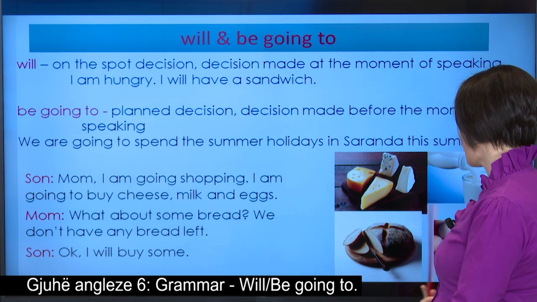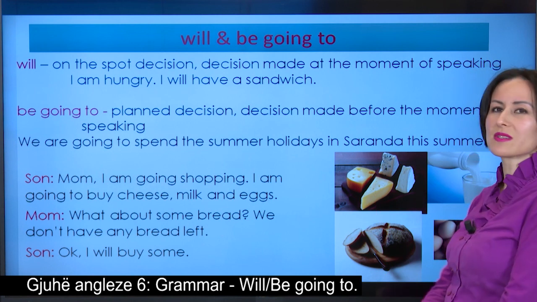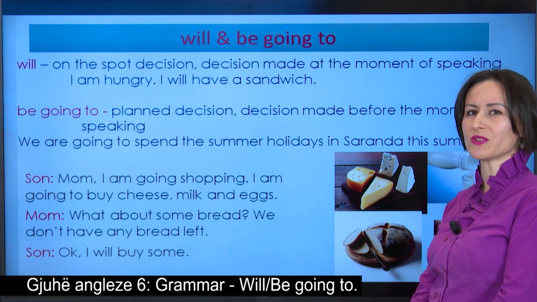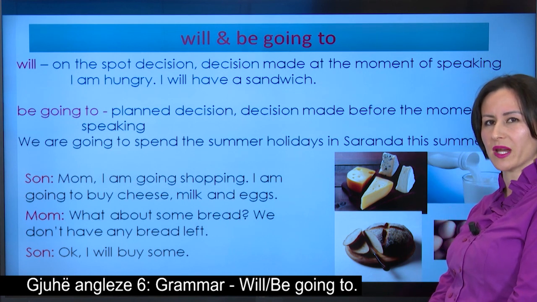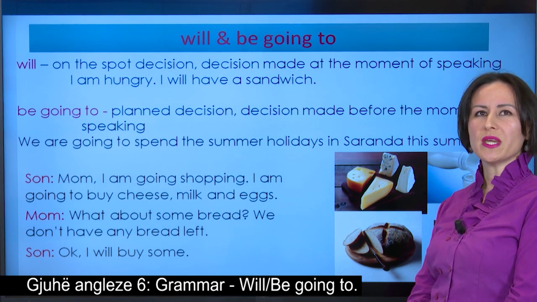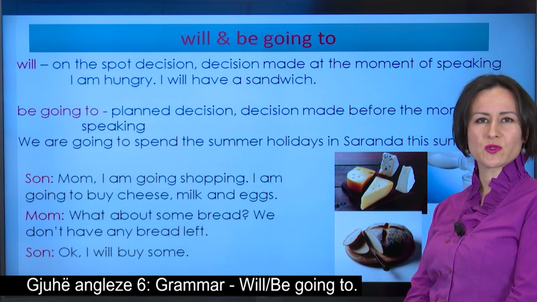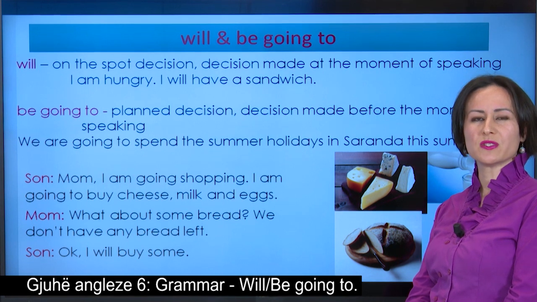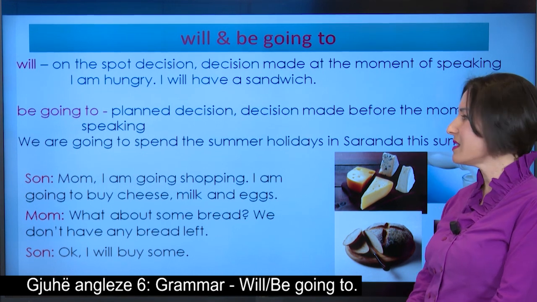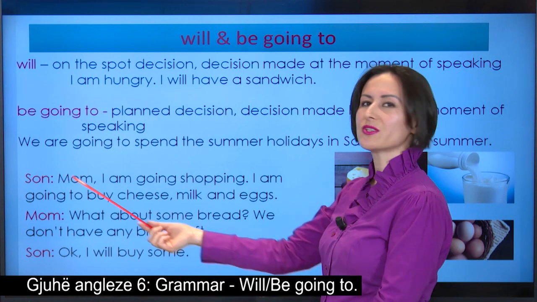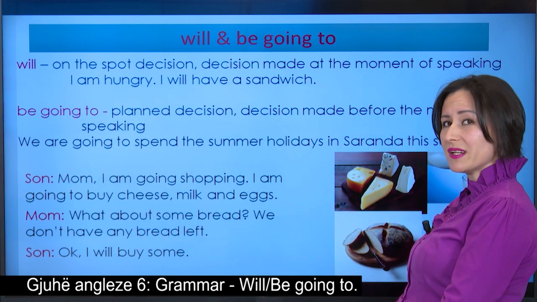Now, here we have some pictures of some food items which are very nutritious and make a perfect breakfast. When we make our shopping list, we may forget to write an important food item on it. And here we have a situation between Mom and her son, which is very interesting.